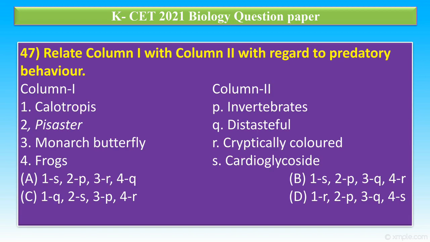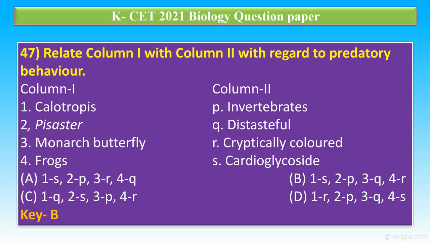Column 1: 1, Calotropis; 2, Pfister; 3, monarch butterfly; 4, frog. Column 2: P, invertebrates; Q, distasteful; R, cryptic colored; S, cardiac glycosides. In this, the correct matching is option B.